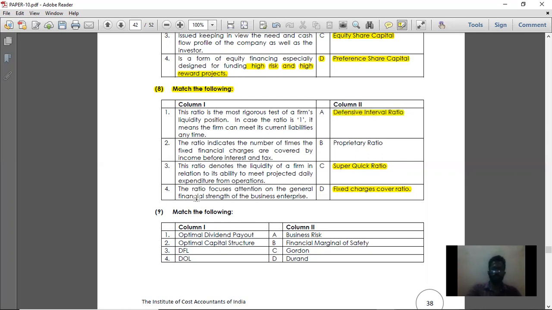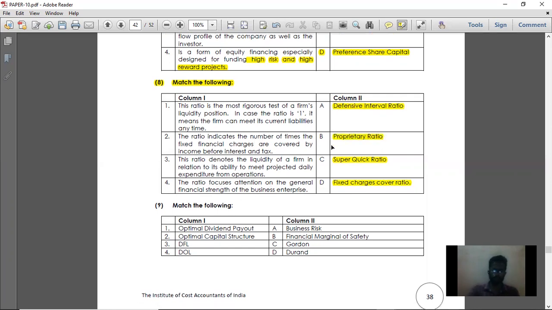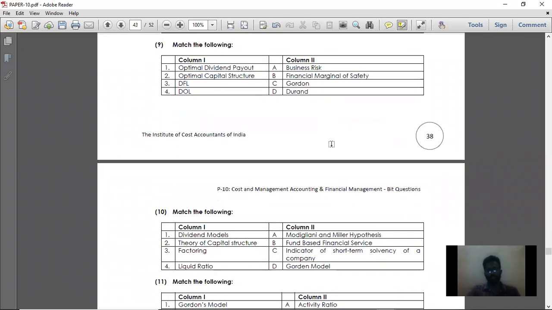Then the last point, number 4: the ratio focuses attention on the general financial strength of the business enterprise. A ratio which always focuses attention on the general financial strength is the proprietary ratio, which is also called the ownership ratio. So moving on to the next match the following.